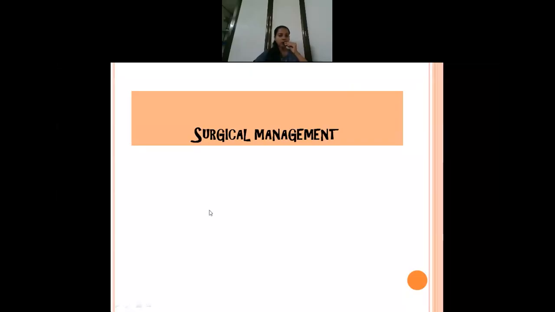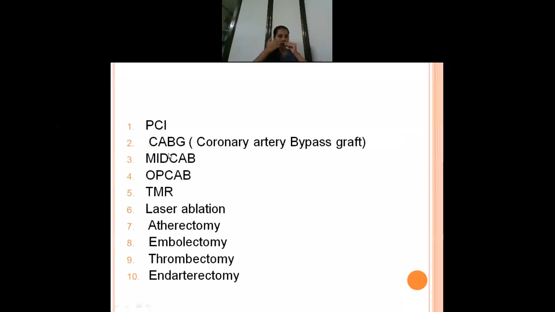So moving on to the surgical management of coronary artery disease, we have percutaneous coronary intervention. Okay, it is also referred to as PTCA. I'll let you know why I have written PCI here. Next, the surgery that we do is coronary artery bypass graft. The CABG surgery that I am discussing includes the traditional CABG surgery as well as mid cab, off-pump cab, and TMLR.